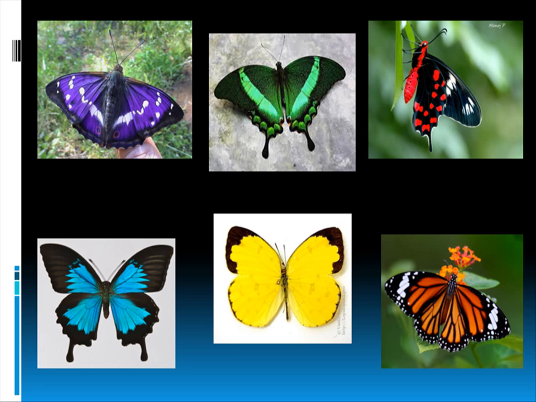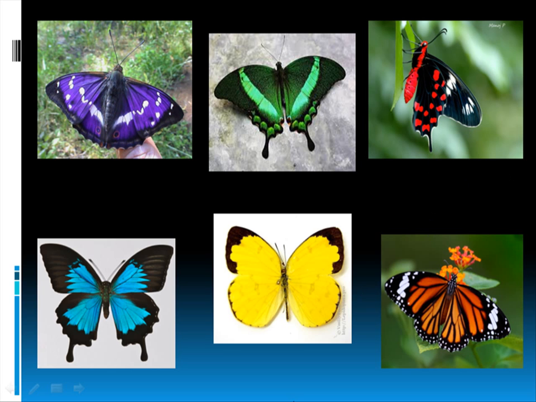So the first butterfly that you are seeing in the purple or indigo color is a purple emperor butterfly. It is not found in India, I think, but that is the purple emperor. Then the second butterfly you are seeing, that blue one, is the mountain blue swallowtail. I have told you again that swallowtails have a tail. In this photograph you can clearly see the tails found on the swallowtails. That blue one also has two tails. The green one also has two tails, and the crimson or red one, you can see the underside of the wings, but you can see one tail. The other tail is behind that one.